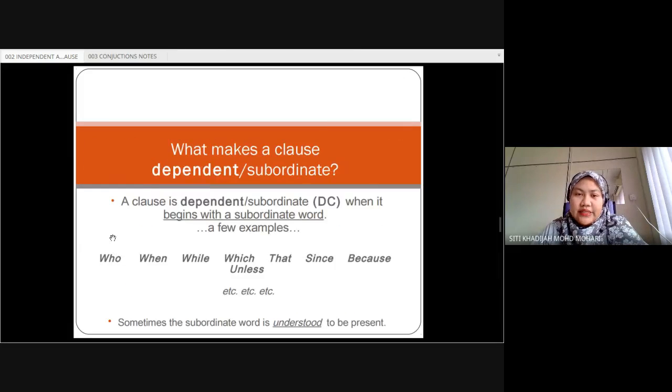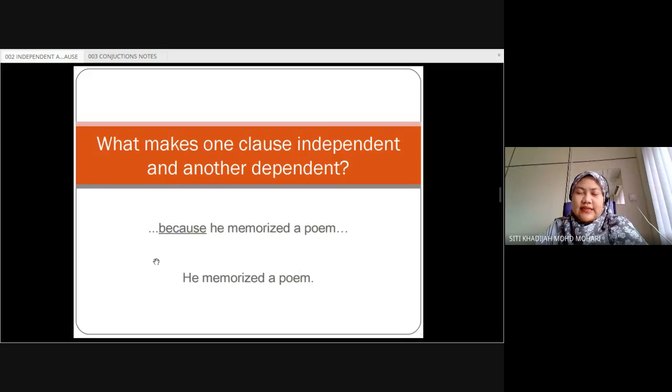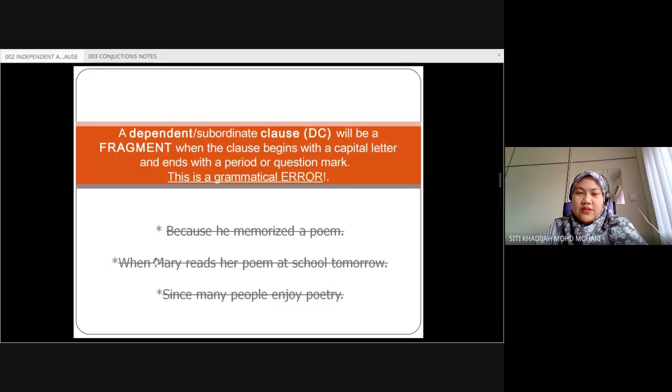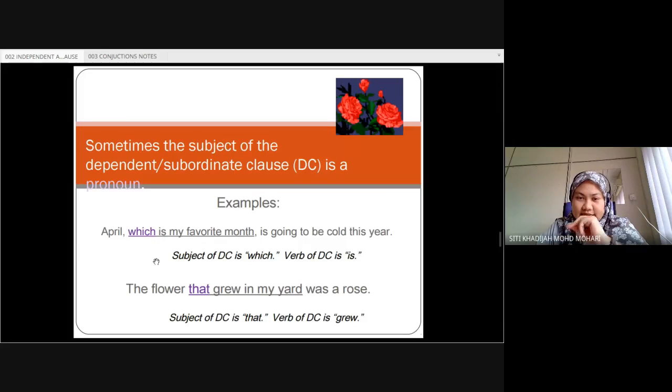Okay, for example, over here, if you notice, we use many conjunctions. Because, when, since, those are examples of conjunctions. However, we could also use pronouns to indicate that it is a dependent clause. For example, over here: April, which is my favorite month, is going to be cold this year.